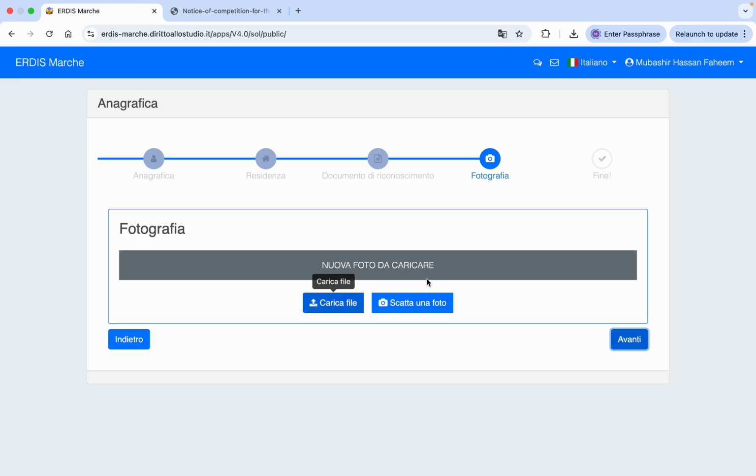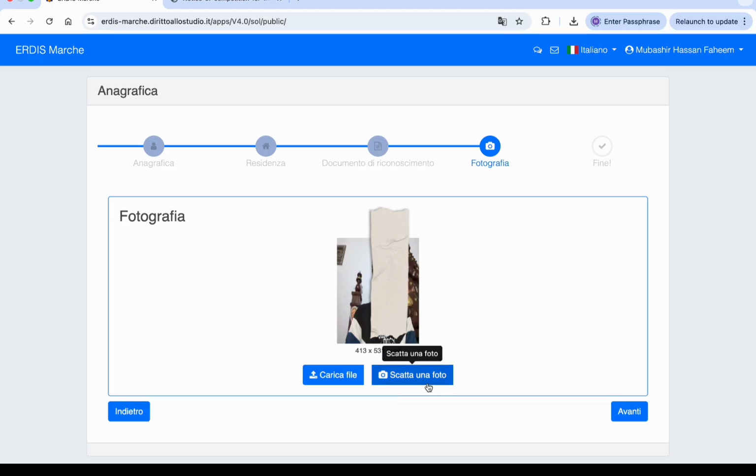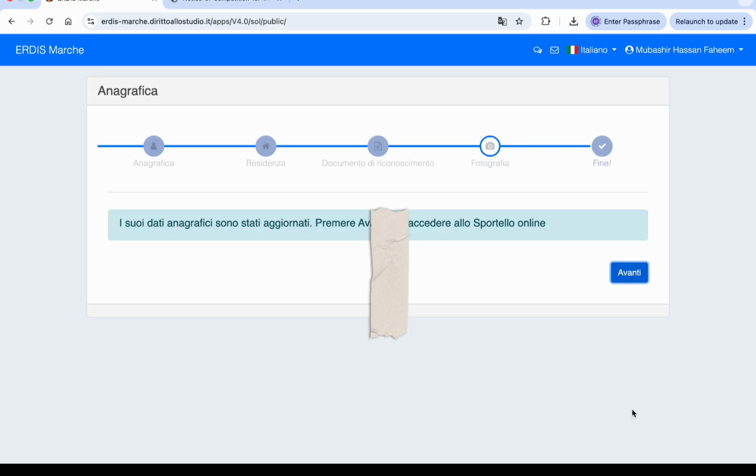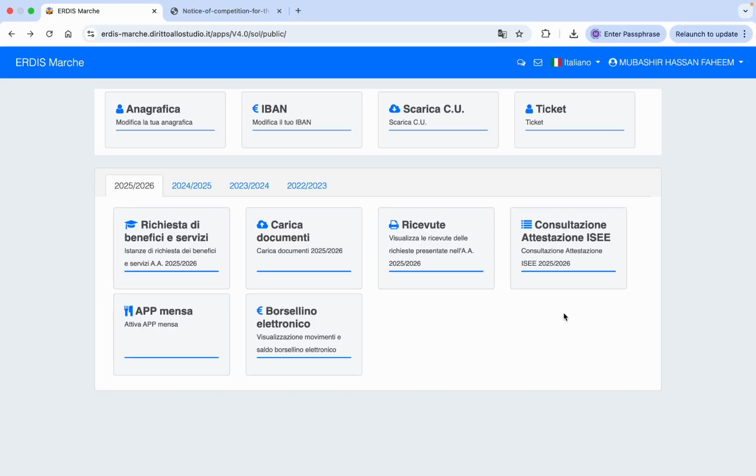And here you need to upload your photo, your passport size photo. You can take a live photo or you can upload your photo from your database. Click on Avanti. So the process is completed. You need to click on Avanti. Okay, so we are redirected to the home page.